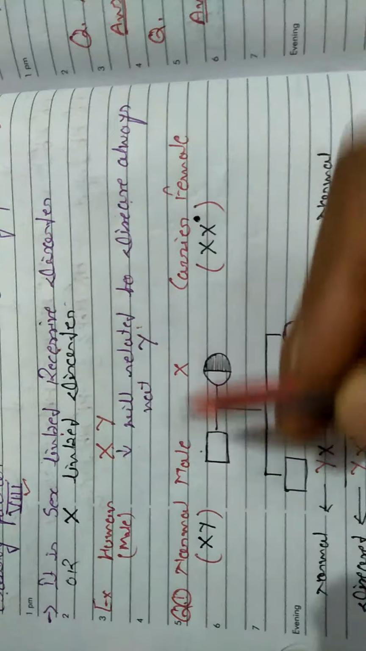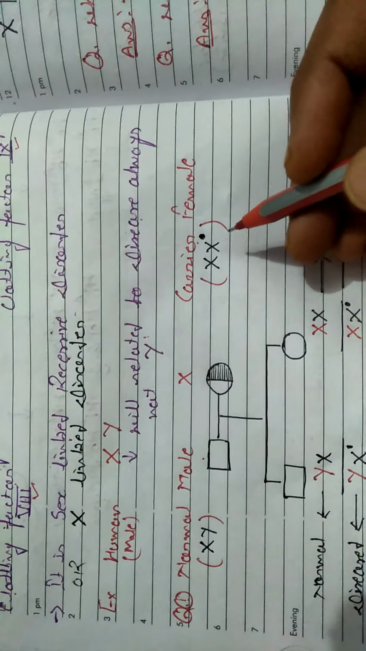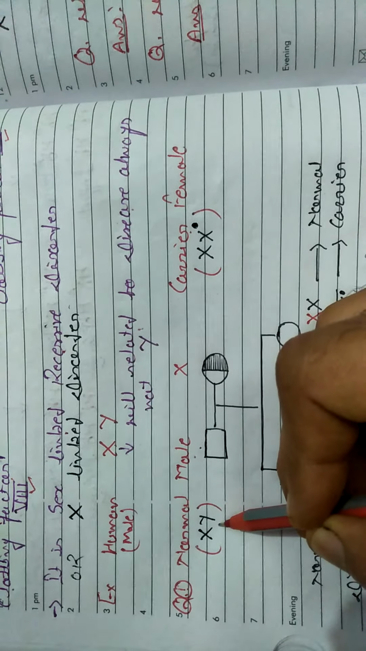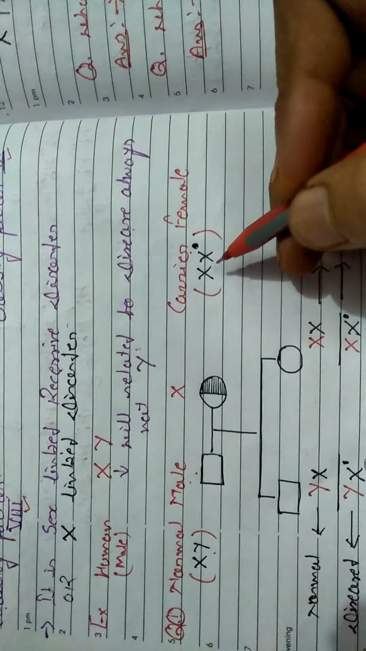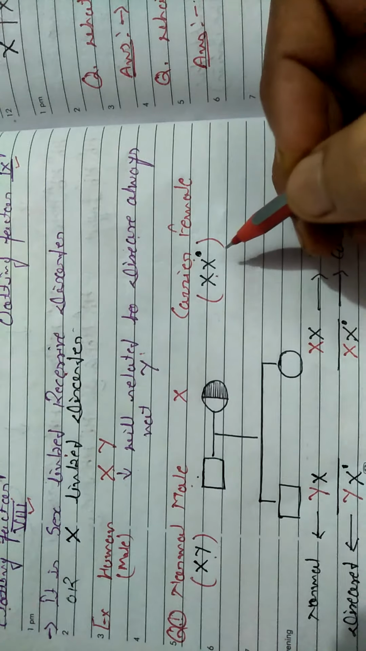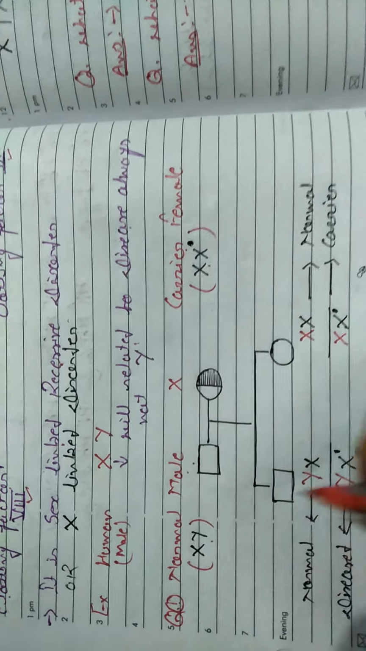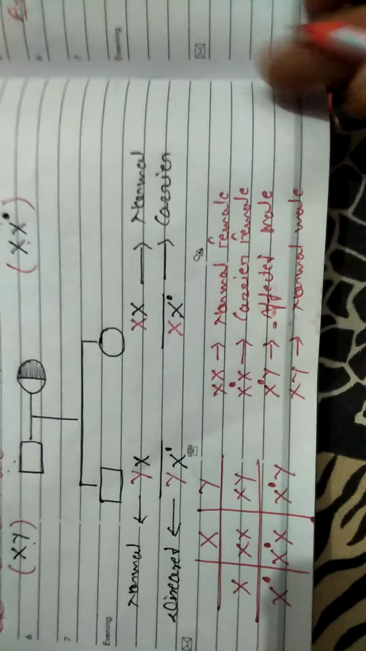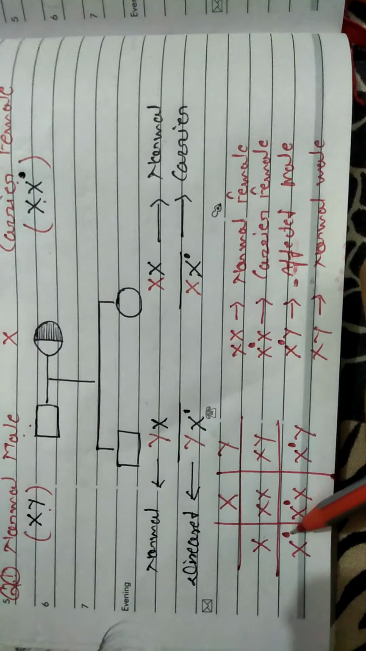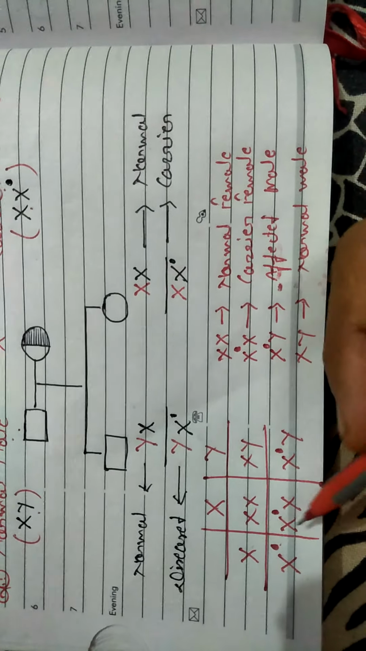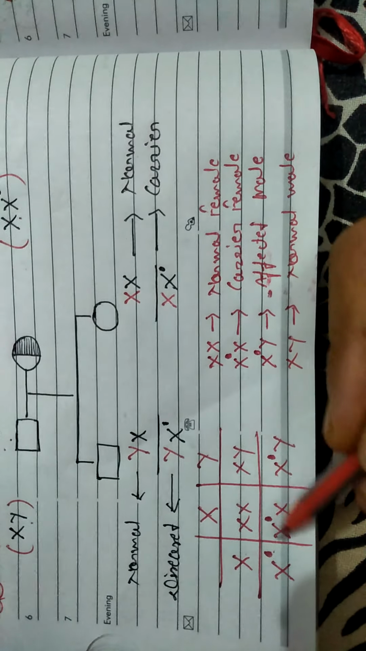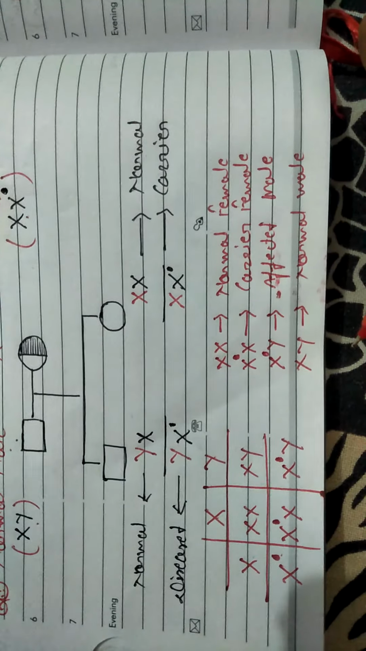If a normal male marries a carrier female, what will be their next progeny? The normal male is represented by X and Y, and the carrier female is represented by X and X, where one X carries a hemophilic gene. Whenever a cross takes place between them, what will the next progeny be? Here we have the Punnett chart. Whenever the cross takes place between this male and female, we have four types of conditions.